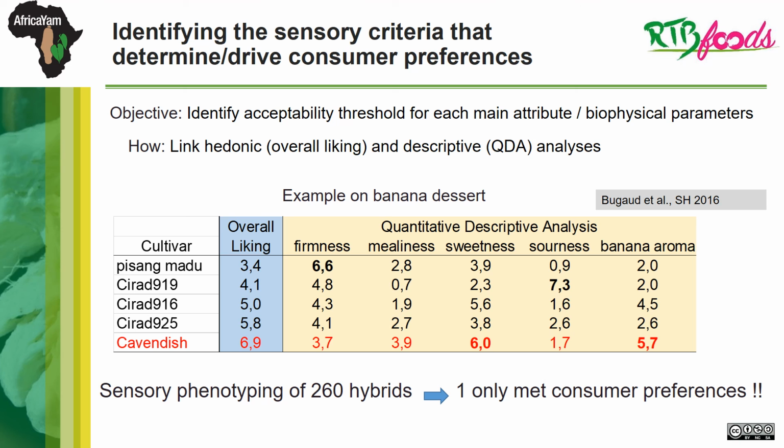On banana cultivars, a consumer test and a quantitative descriptive analysis were done. We found that a good cultivar like Cavendish is characterized by high score in banana aroma and sweetness, medium score in firmness and mealiness, and low score in sourness. We can observe that hybrid 919 from the CIRAD breeding program is far too sour, and the hybrid 925, the closest to the Cavendish, is not sweet enough and lacks banana aroma.